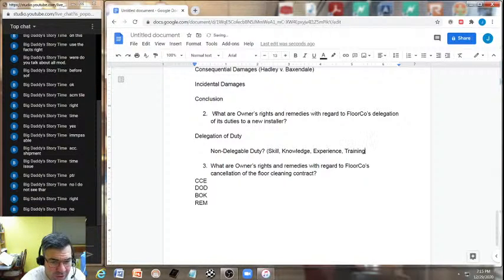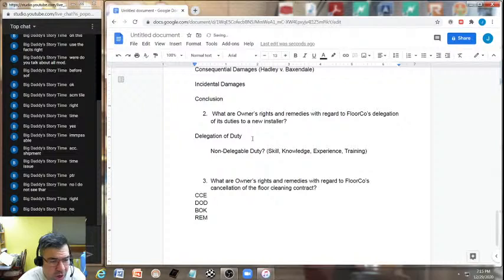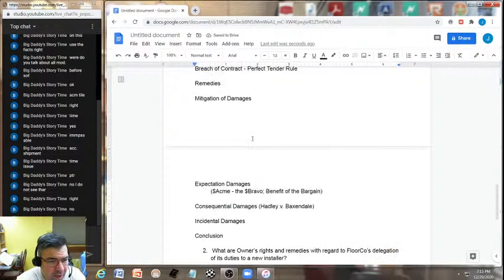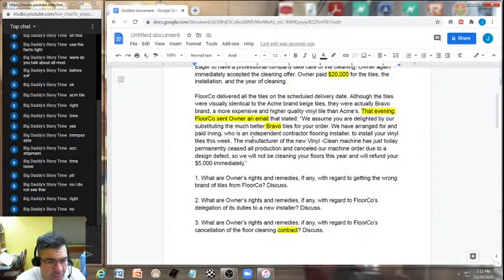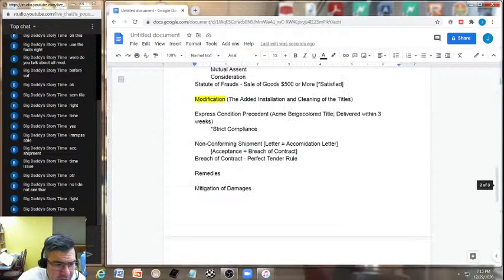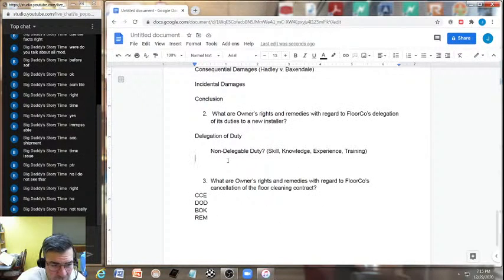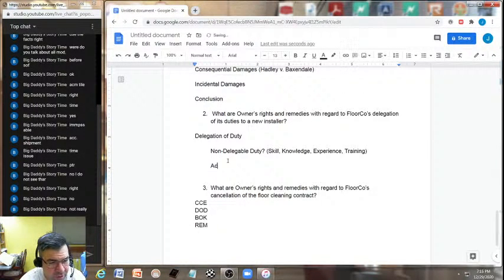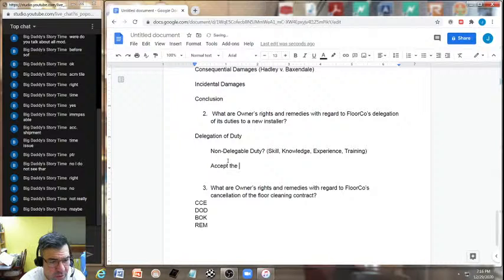No. So, in other words, the rights and remedies with regard to delegation: should they then be required to accept that performance from Irvin? Well, that's right here. When they arranged to pay Irvin, who is an independent contractor, floor installer, to install the tiles this week. So it looks to me like they should most likely be required to accept a performance.